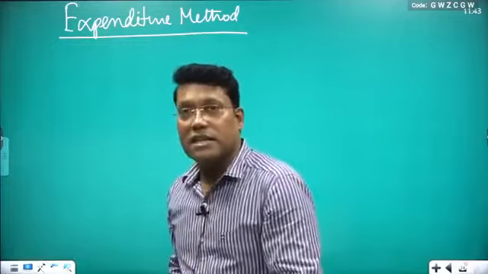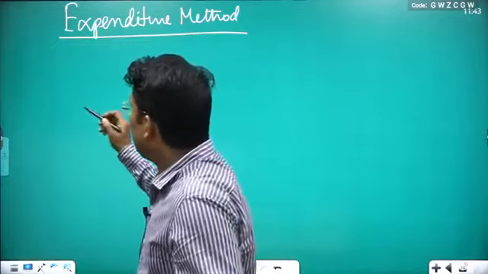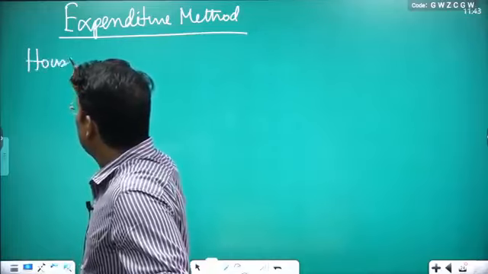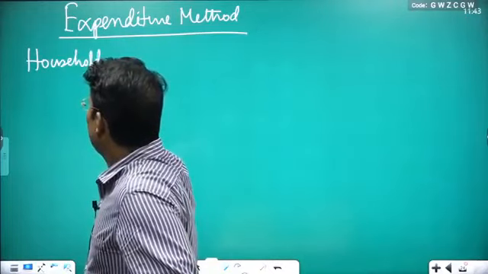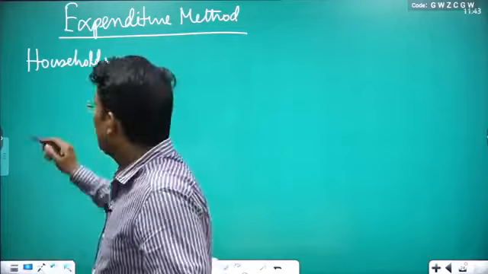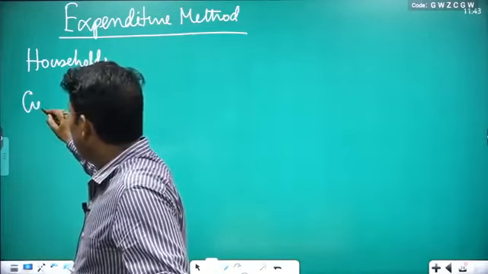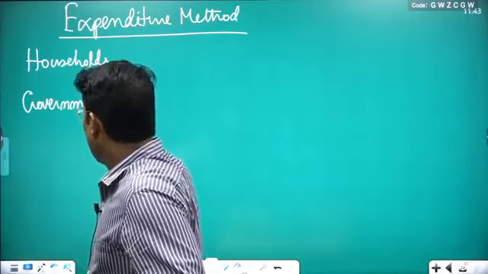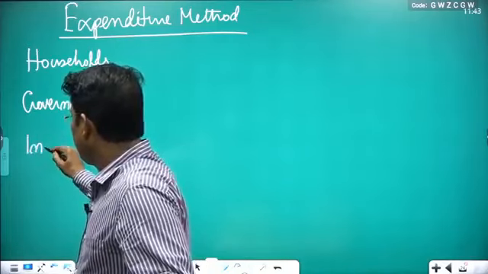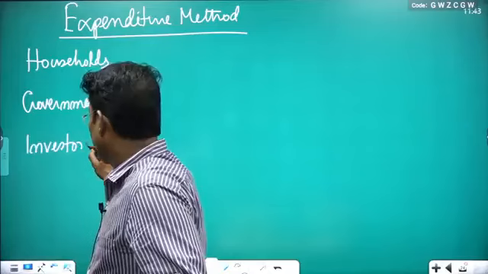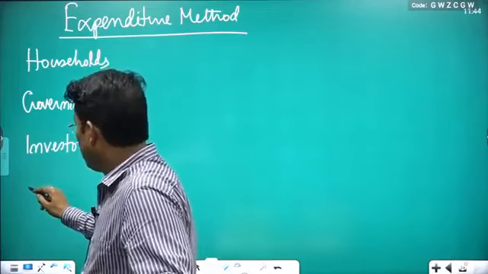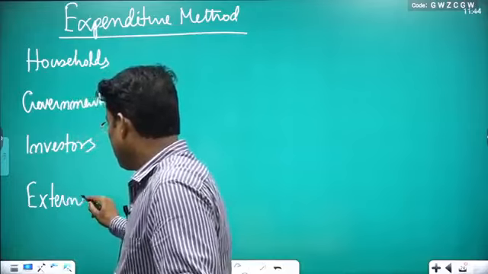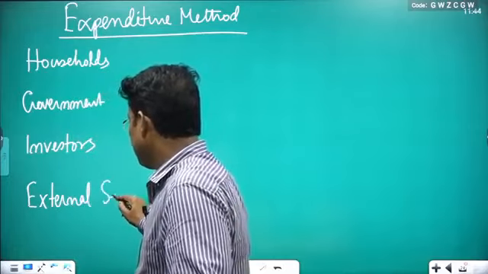So from the expenditure side, we can divide our economy into 4 parts. One is known as households, another is government, the third one is investors, and the next one is the external sector.